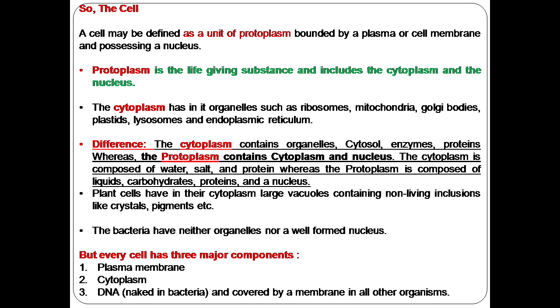So every cell has three major components. Number one, plasma membrane, the outermost layer of the cell. Second one, cytoplasm, that includes all the organelles. And third one, DNA, that is naked or freely floating in the prokaryotic organism, whereas in the eukaryotic cell, the DNA is covered by the nuclear envelope or nuclear membrane.